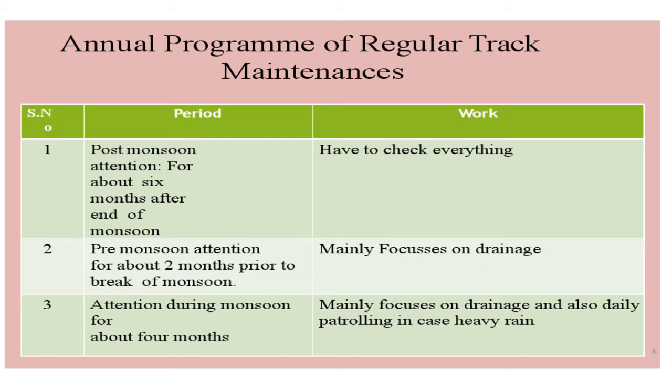And during monsoon season, for about 4 months, the drainage facility is to be checked, and patrolling always has to be done in heavy rain, because there may be conditions where the equipment or components are getting loosened or having some problem. Maybe sometimes we can notice that a drainage facility problem is there. So during that monsoon period, for about 4 months, proper patrolling is necessary.